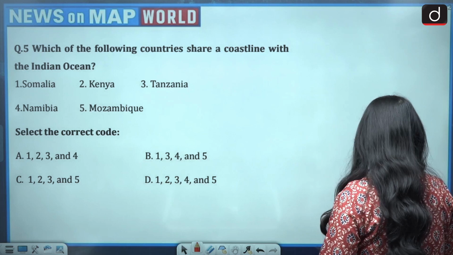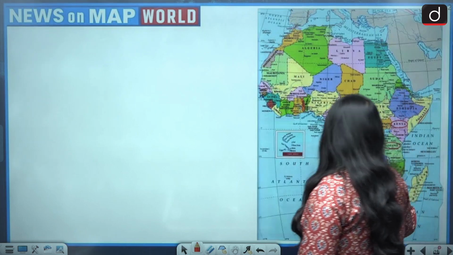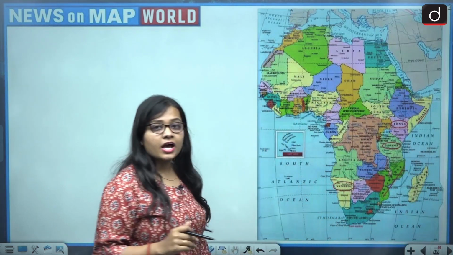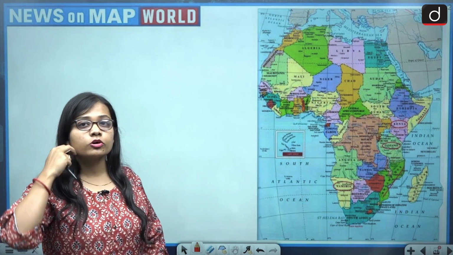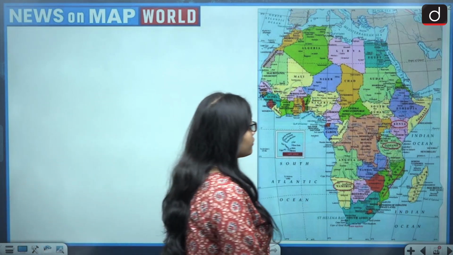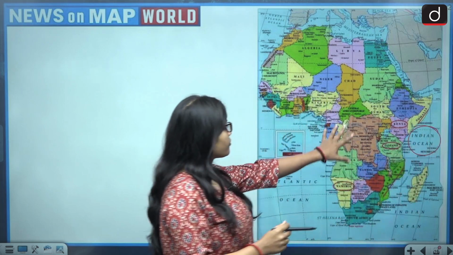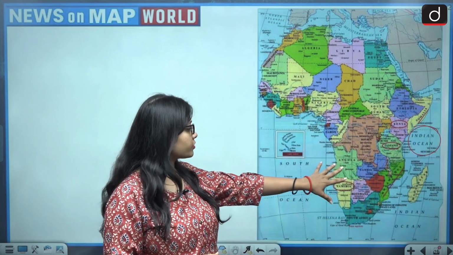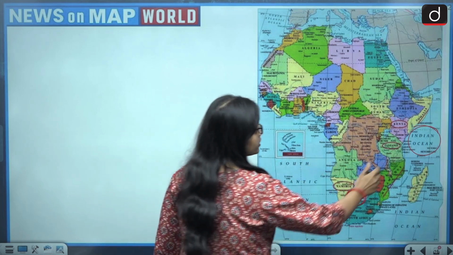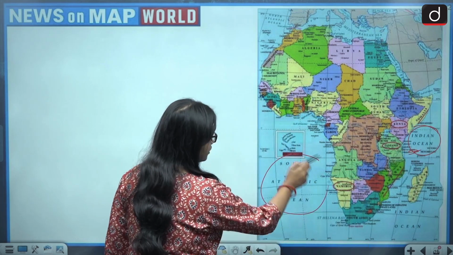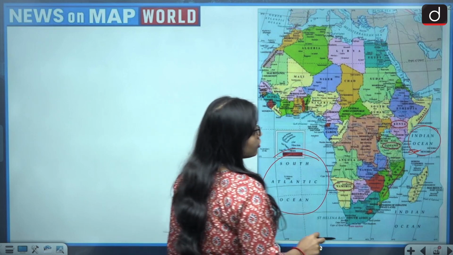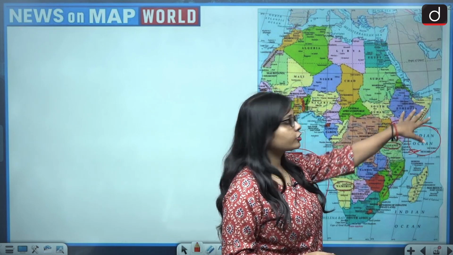So let's see. This is the map of Africa, as all the countries which are mentioned belong to the African continent. And if we talk about the Indian Ocean, then this is Indian Ocean. And if we talk about African continent, the southern part of African continent shares border with the Indian Ocean and also with the South Atlantic Ocean. So this is Indian Ocean. So we need to talk about countries which are sharing border with the Indian Ocean.